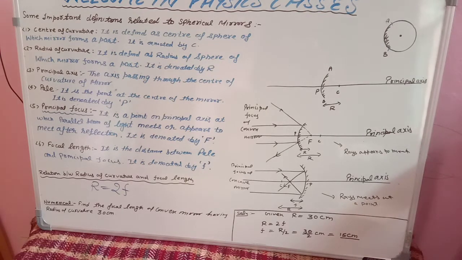Okay, so it is a convex mirror, so its focal length will be positive. Keep in mind, the focal length of convex mirror is always positive and focal length of concave mirror is always negative. Same for concave lens and convex lens, which we'll study in our next topics. So keep simply this thing in mind. For concave, focal length is negative. For convex, focal length is positive. So we have to just put the sign at the last. It is convex, so it will be 15 centimeter. If it would be concave, then it will be minus 15 centimeter.